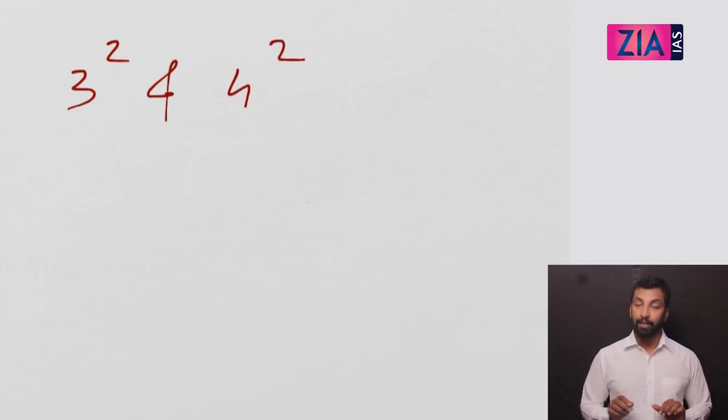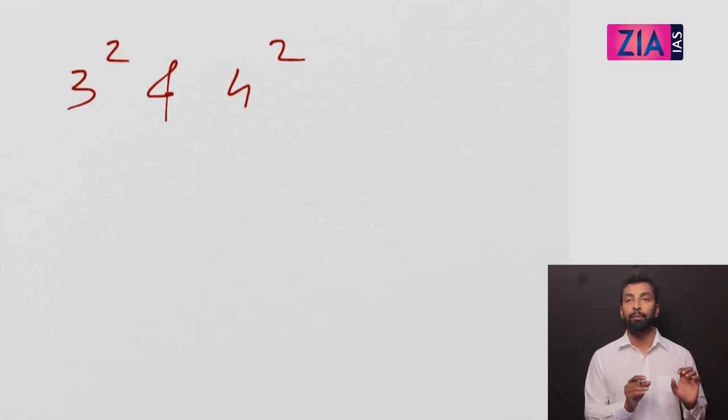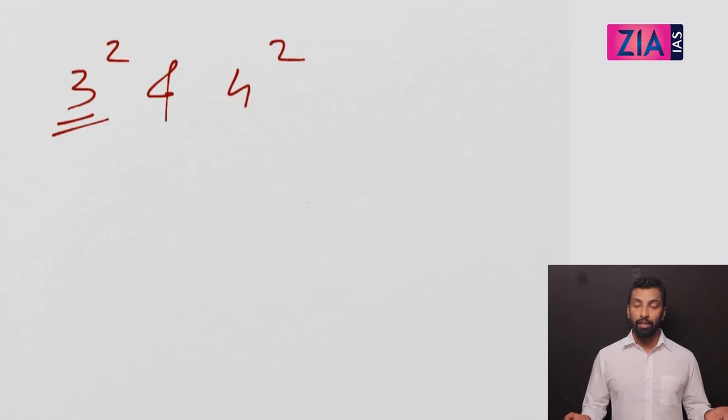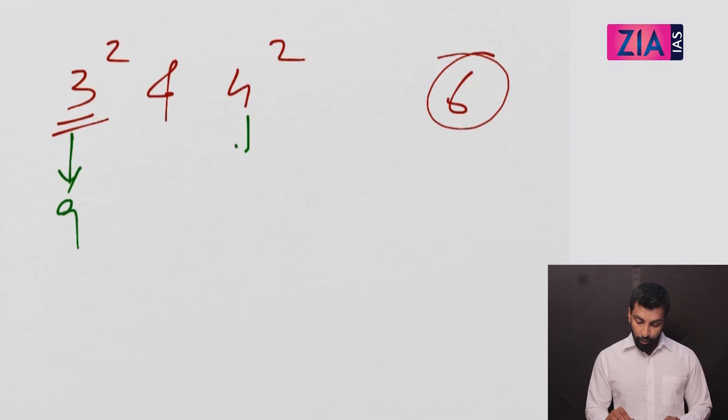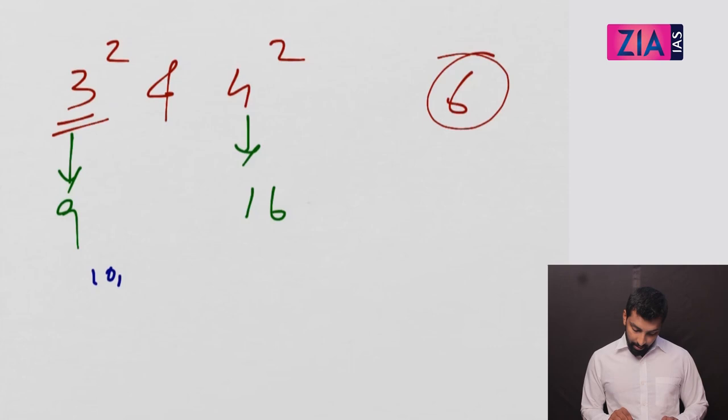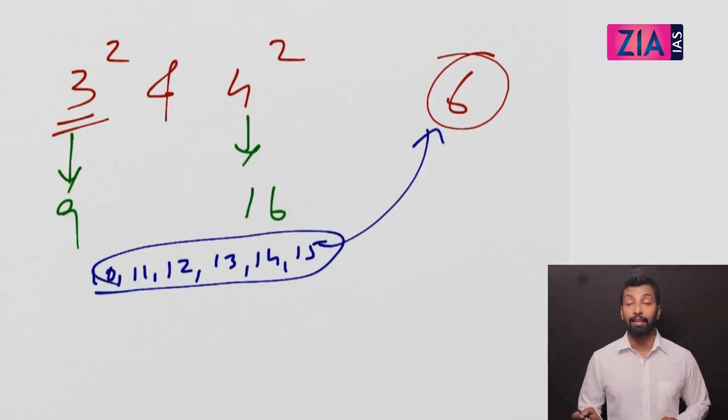Now if you ask me why, let's see, 3 square and 4 square. Let's take a simple number and understand. From now onwards, you don't need to know the reason. You just got the answer, so take twice of it, that's your answer. So 6. Now why are you getting 6, if you want to know? 3 square is 9. 4 square is 16. Now how many numbers are there between them: 10, 11, 12, 13, 14, 15. If you count this, how many is there? 6. So between 3 square and 4 square, 6 numbers are there.